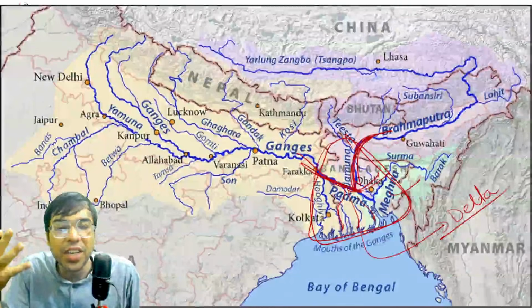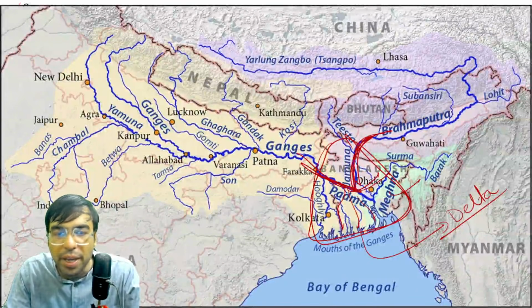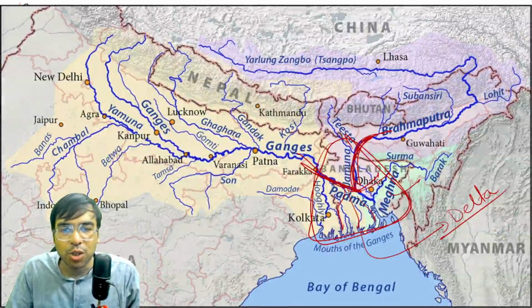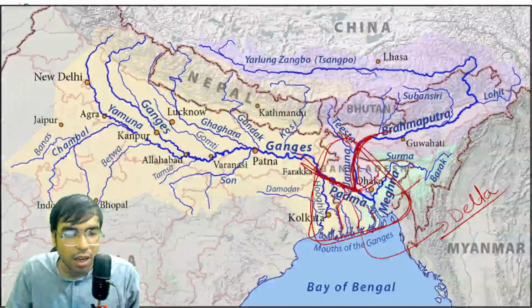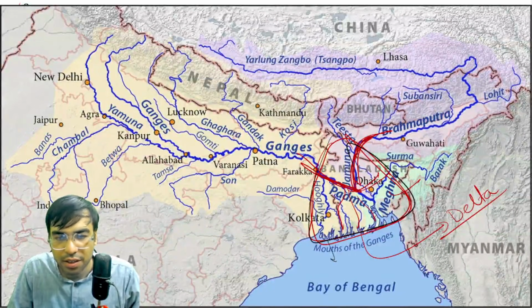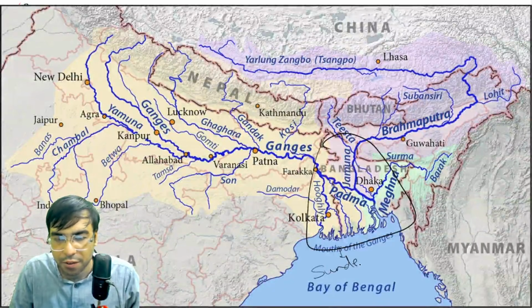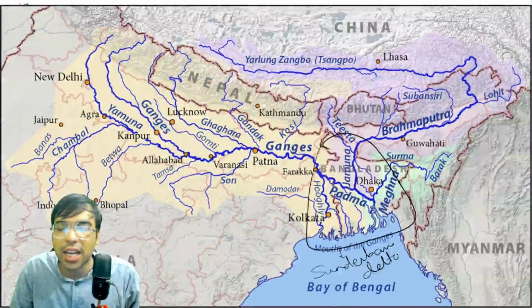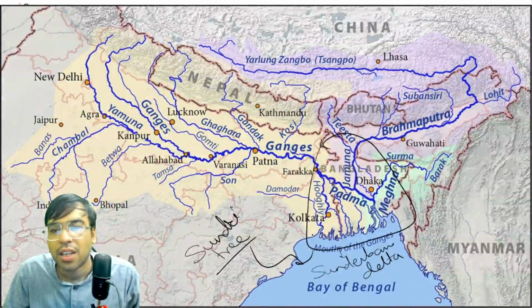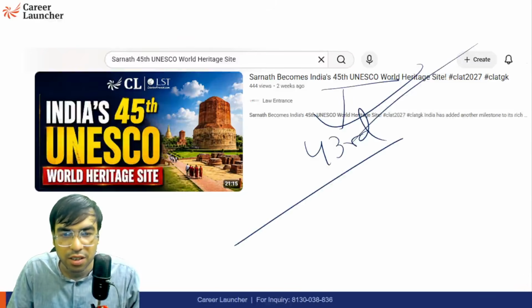Whenever a river has a huge amount of water content, it splits before meeting a big ocean or sea or the Bay of Bengal. So this is called a delta. This is called the Ganga-Brahmaputra Delta, or famously the Sundarban Delta. The name Sundarban actually comes from a very famous tree found there, the Sundari tree. From there, Sundarban has been named. And you should know one more thing about this Sundarban, so let me tell you.